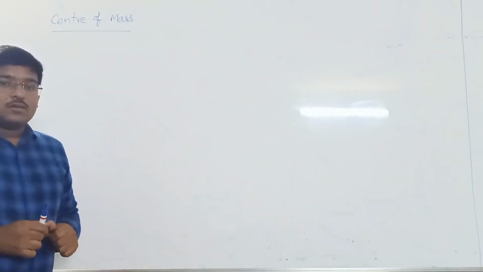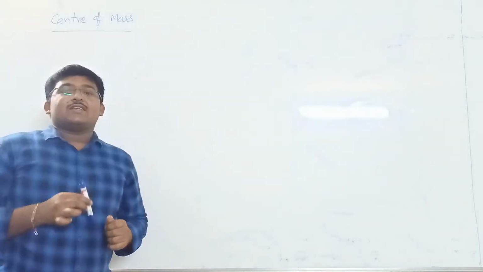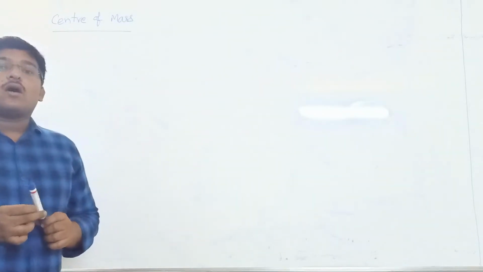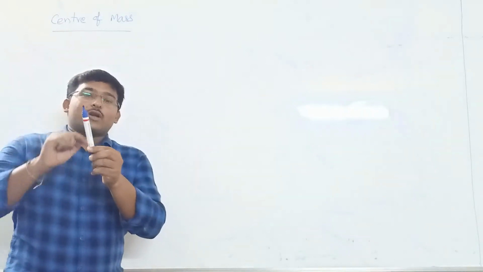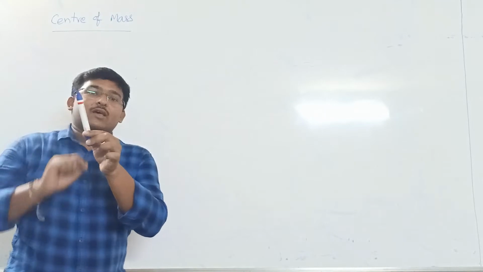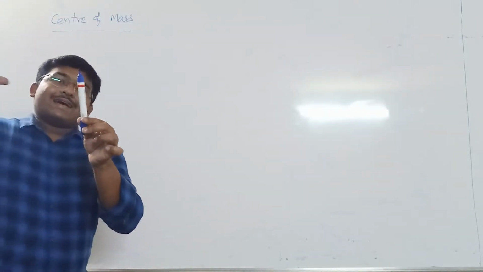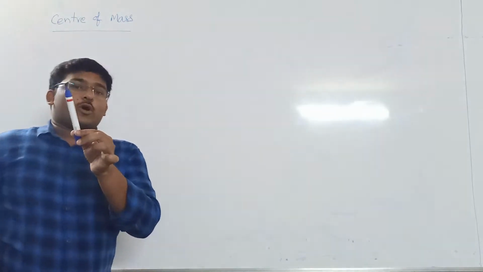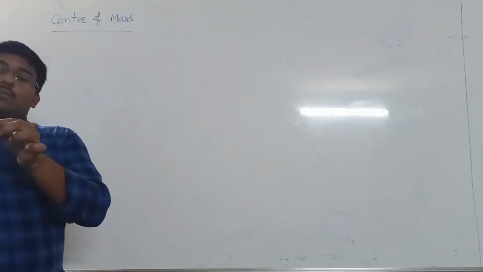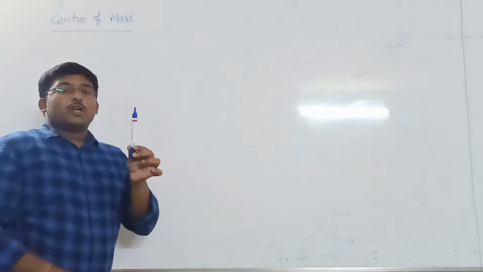So in that case, to explain the motion of the entire body, we can consider a point called center of mass, where the entire body mass is supposed to be concentrated and all the external force appears to act on that point. So by taking that point, we explain the entire body motion.